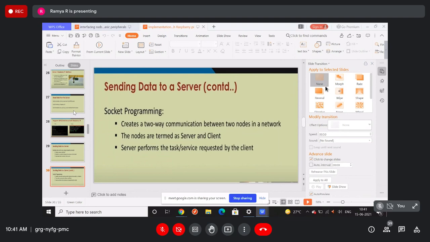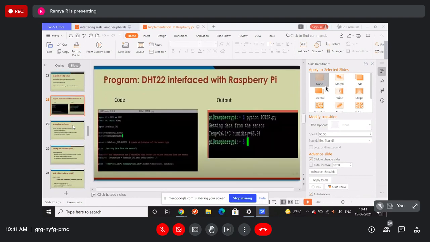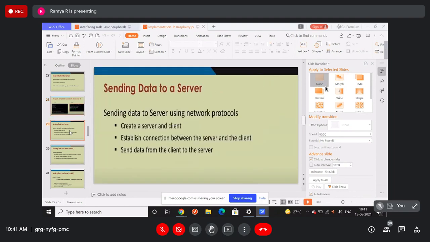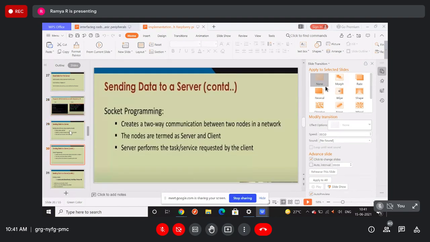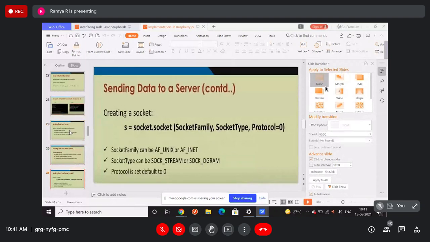If you look at this slide, you can see the temperature and the humidity. This is the temperature and humidity sensor. It is giving two values, but you need only one value. So in such cases, what do you have to do? Those are all things we are going to see now. This is the complete implementation, and working with these things is very interesting.